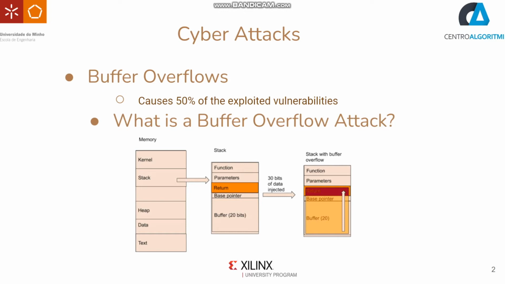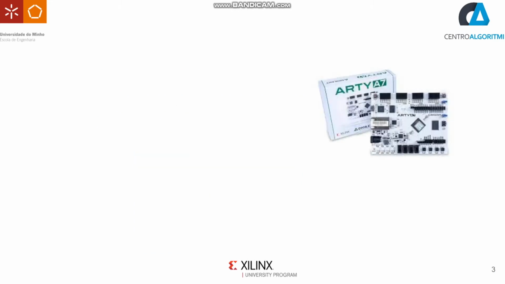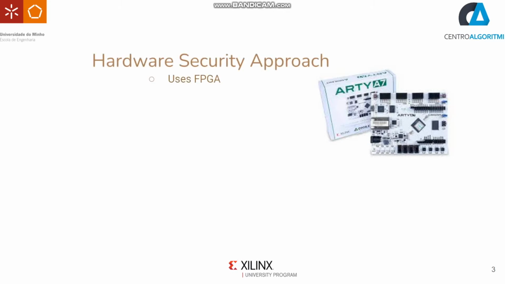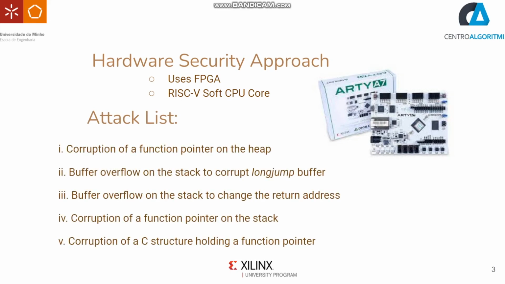With the constant presence of software vulnerabilities in complex systems, it is clear that the root of trust, the hardware, has the role to ensure the security of embedded systems, thus representing the last line of defense against all intrusions. As such, the main goal is to implement hardware security mechanisms for a target FPGA platform integrating an existing RISC-V soft CPU core. The mechanisms must be designed to thwart the following classical software attacks.